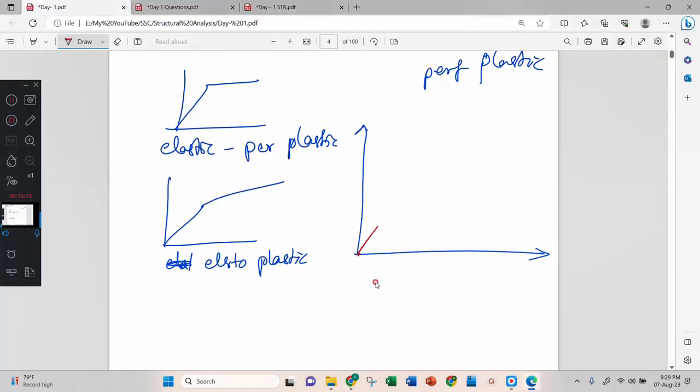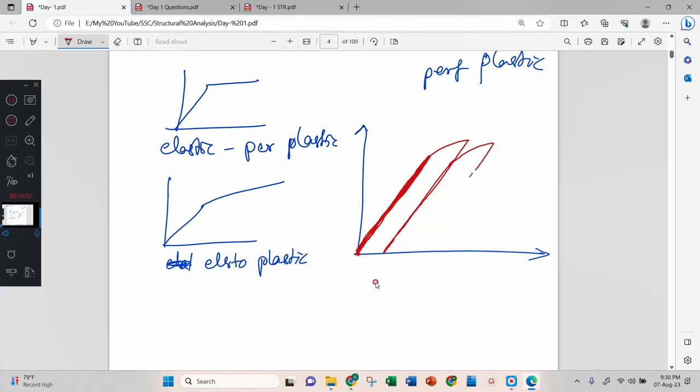As we increase the load here, the strain also increases. If I decrease the load, it will decrease, right? Within the elastic limit, up and down will be in the same line. If I go beyond that in this direction and then decrease, it will come back in this direction. Then if I increase again, it will go up to this point, then beyond that it will go like this.